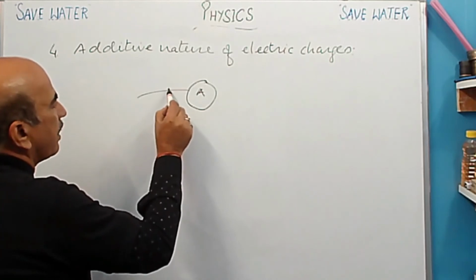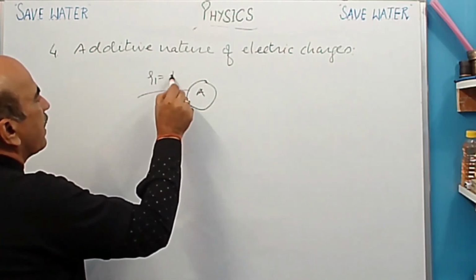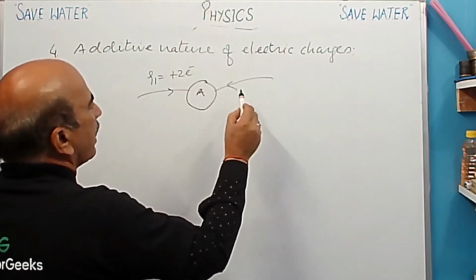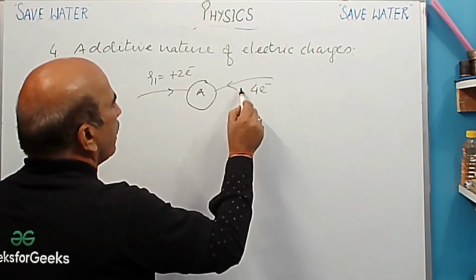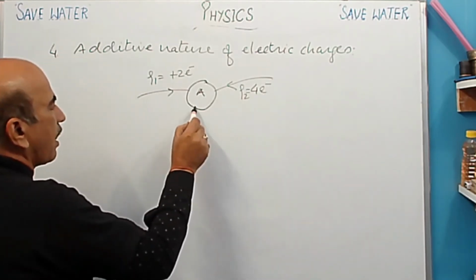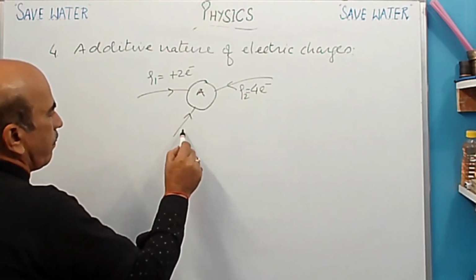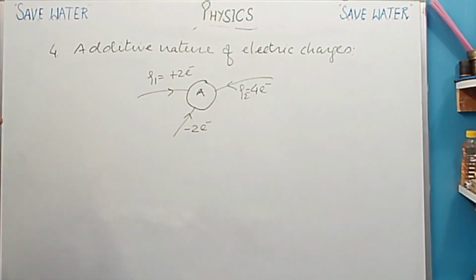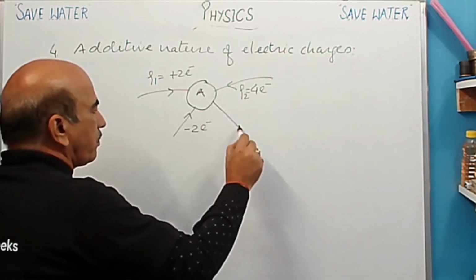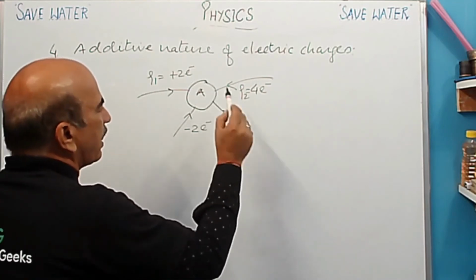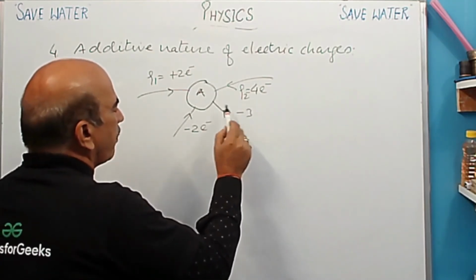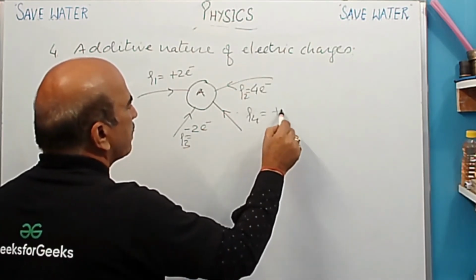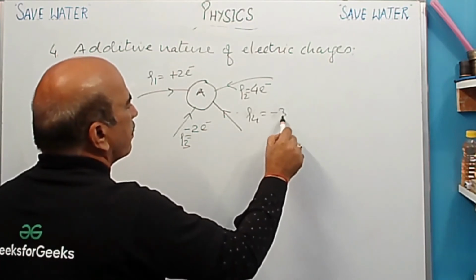इसमें जो charge दिया जा रहा है, this is Q1, it is +2E, and from this is again getting charge and here it is +4E. This is Q2 and it is also getting charge of here -2E, and then here it is getting one more charge, it is -3E. This is Q3 and this is Q4, it is -3E.